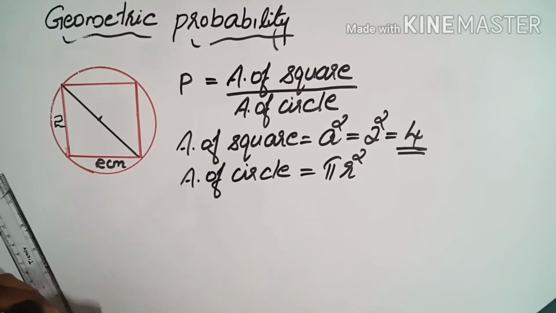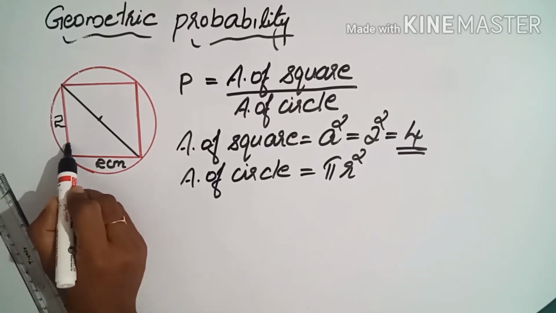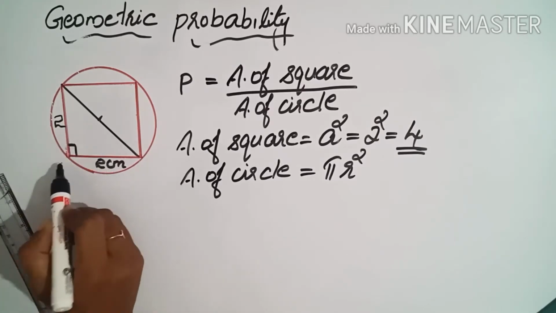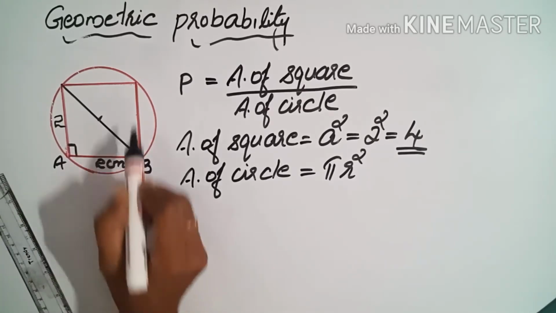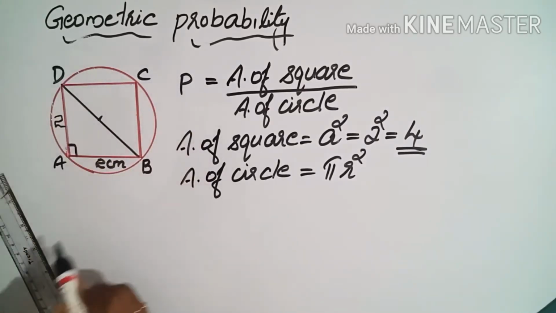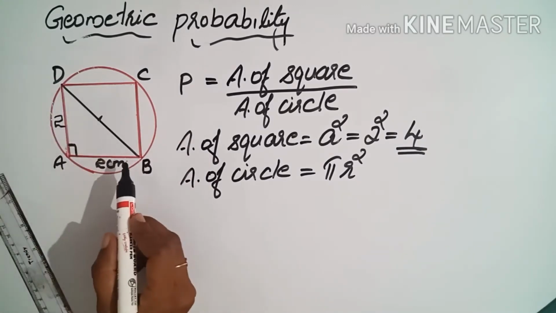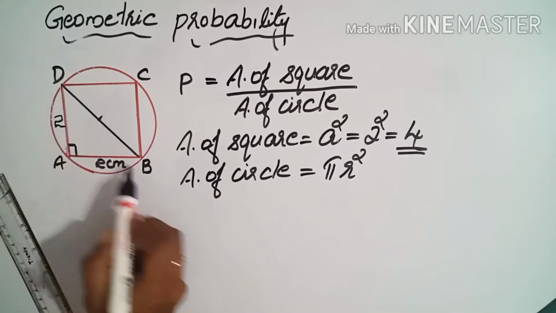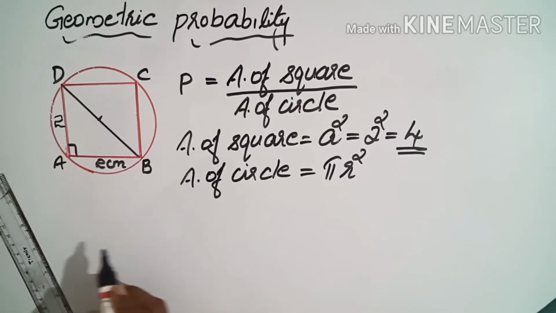So here we can consider this triangle. This triangle we can consider a 90-degree triangle. Mark the points as A, B, C, D. Consider triangle ABD. Here AB is the base, AD is the altitude, DB is the hypotenuse. What is the equation?